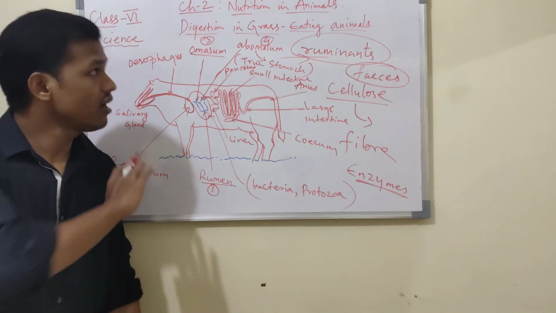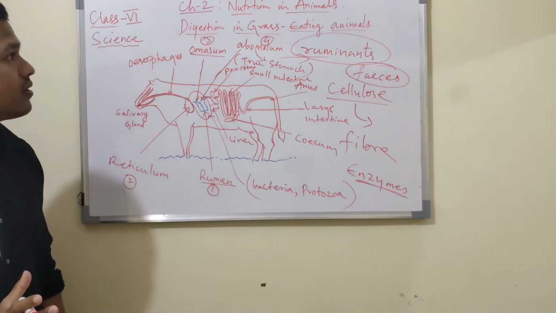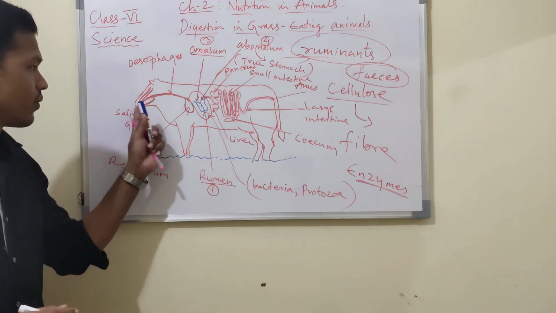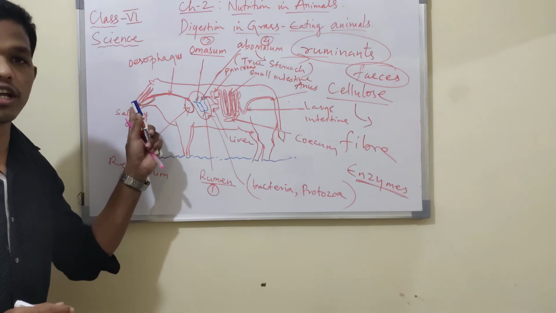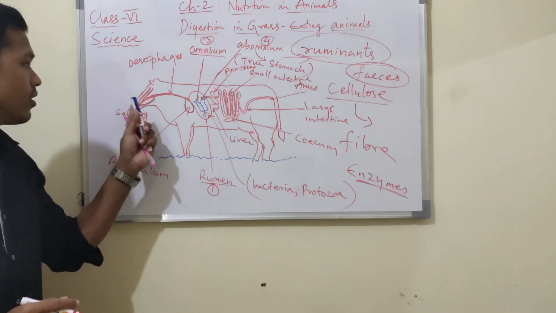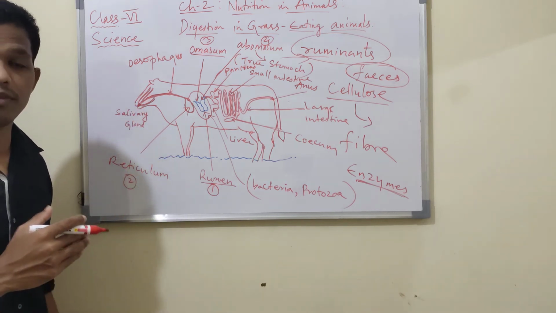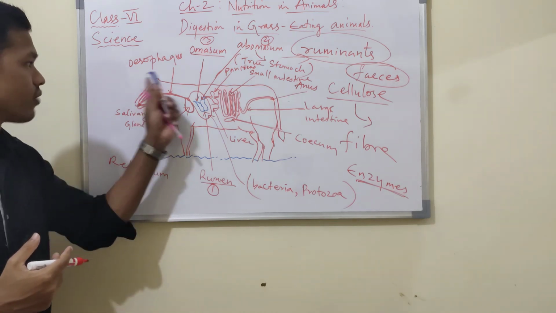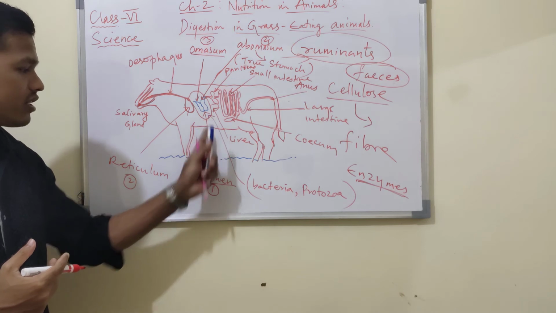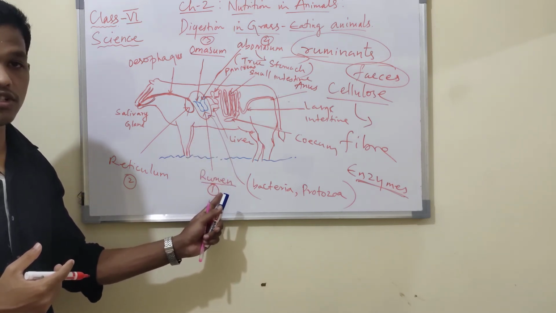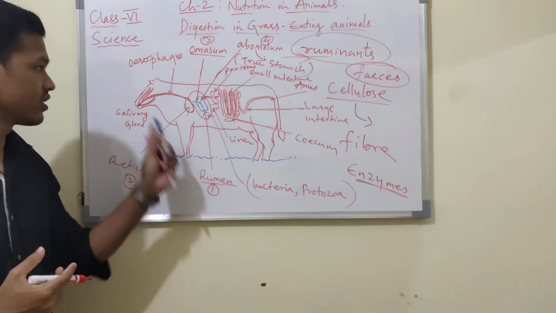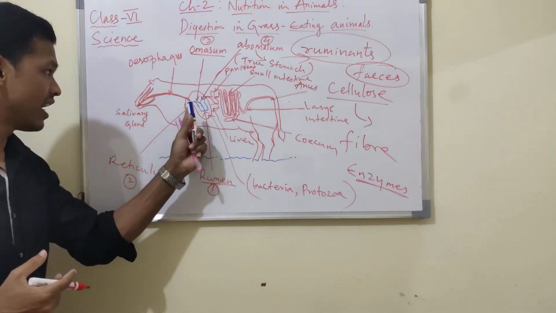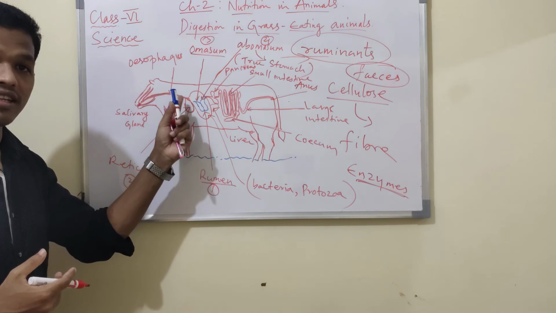So this is the digestive system in grass-eating animals. The salivary glands produce saliva, which helps in digestion by breaking down the food. Then it is swallowed through the esophagus and enters the rumen, the first large chamber. Then it goes back to the reticulum and returns to the mouth.